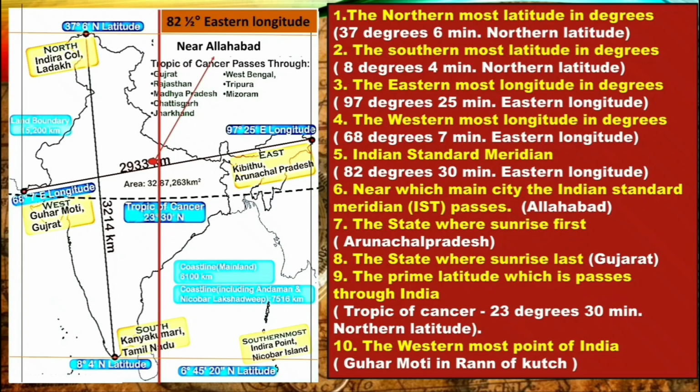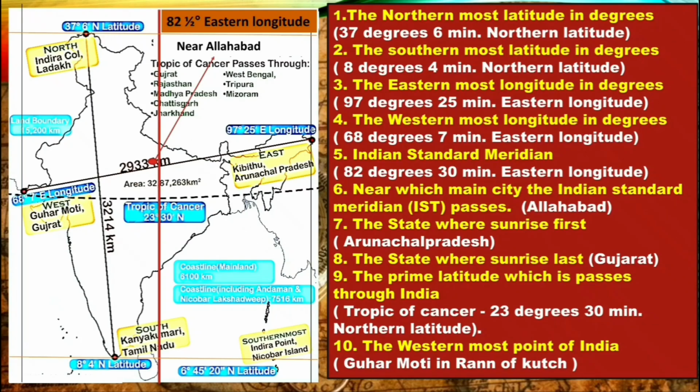Now the state where the sun rises first. Obviously it is the easternmost state of India, that is Arunachal Pradesh. Here you have to point Arunachal Pradesh. Then the state where the sun rises last, that is the westernmost state, Gujarat.